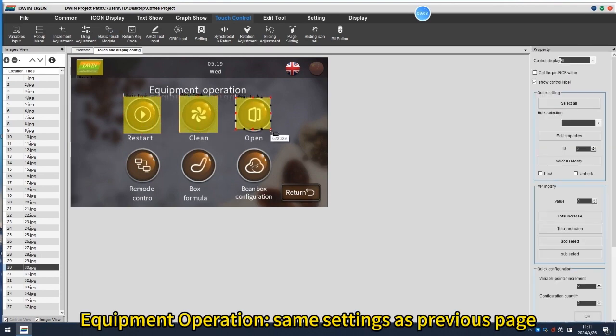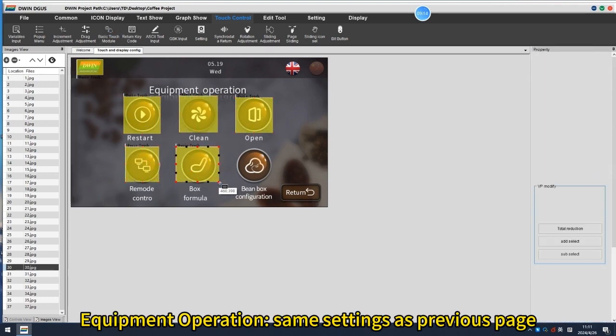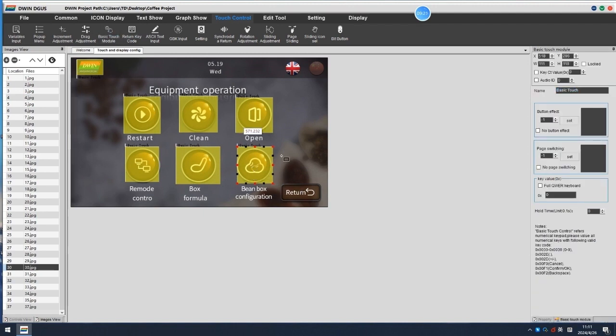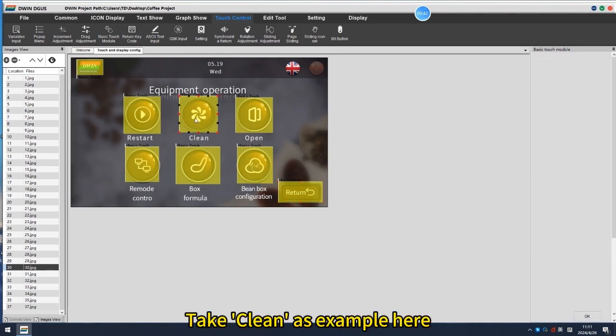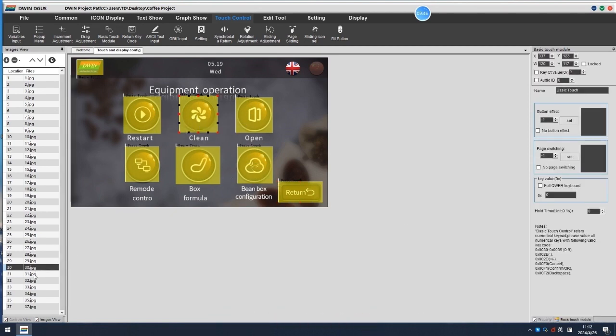Equipment operation, same settings as previous page. Take clean as example here.